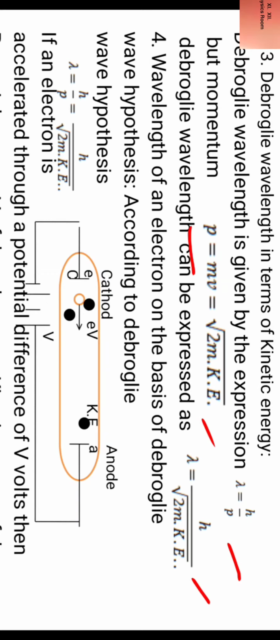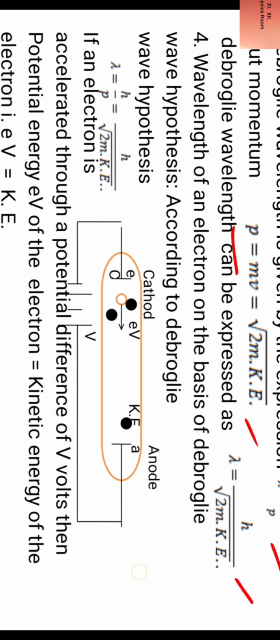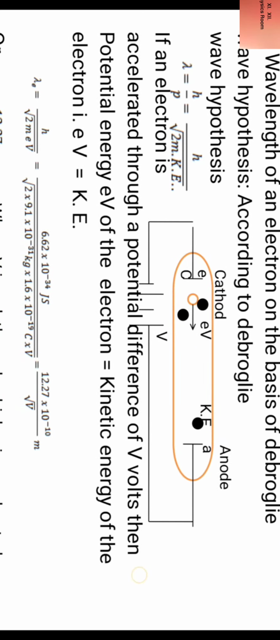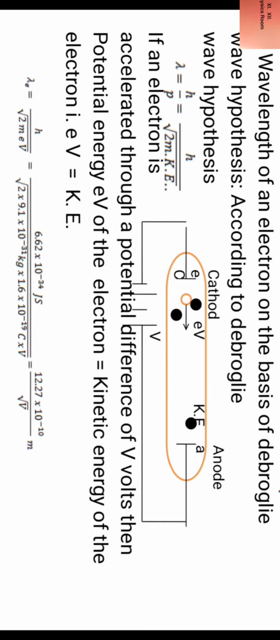The fourth point, we calculate wavelength of an electron on the basis of de Broglie wave hypothesis. Now in that, an electron was accelerated through a potential difference of V volts in a discharge tube, and let us see how we calculate. The wavelength of an electron on the basis of de Broglie wave hypothesis was determined by accelerating an electron through a potential difference of V volts.